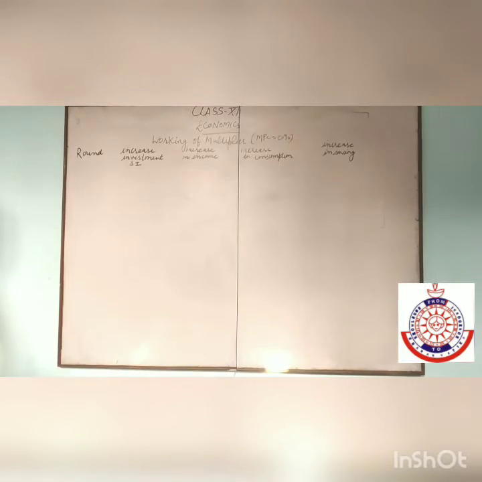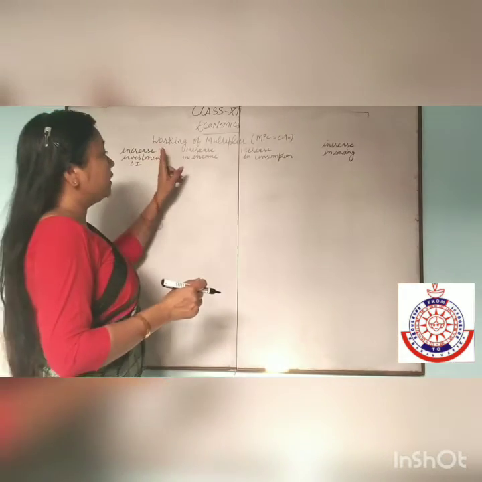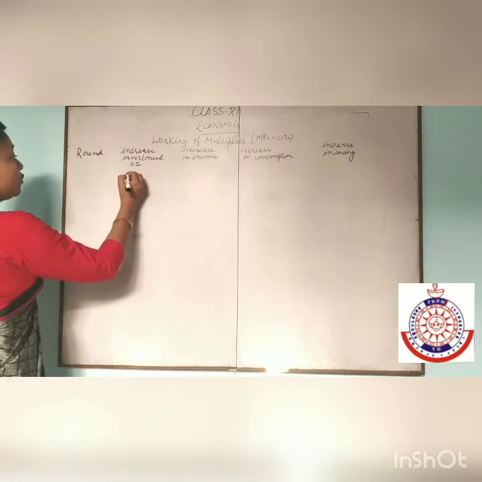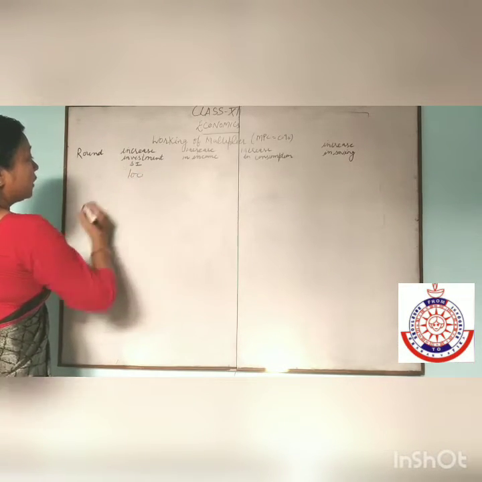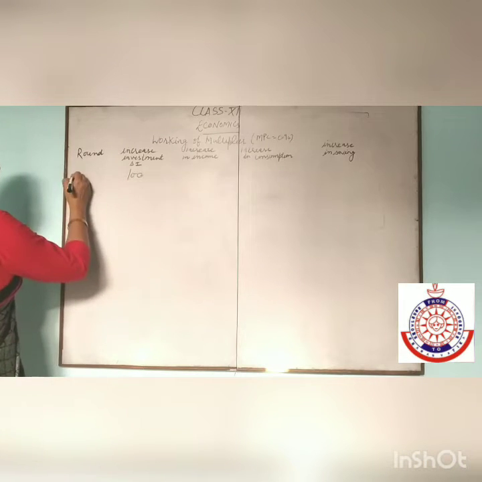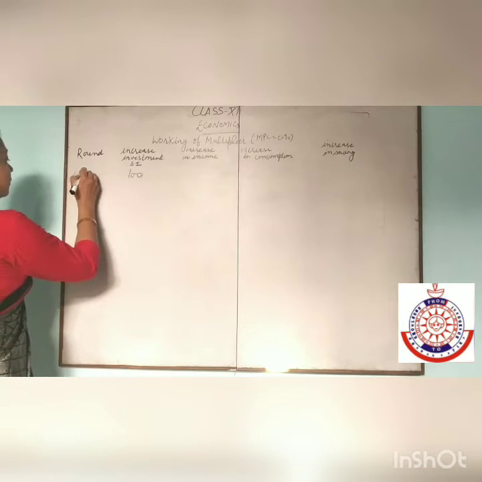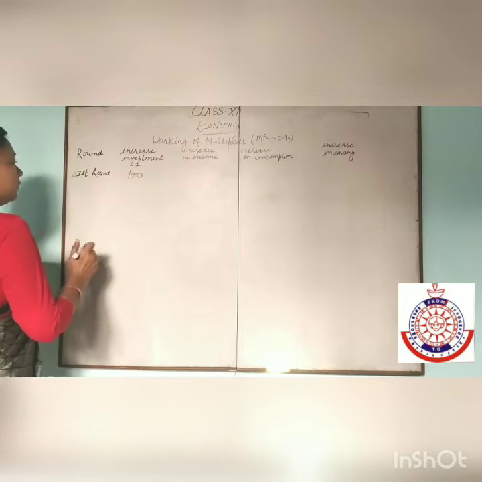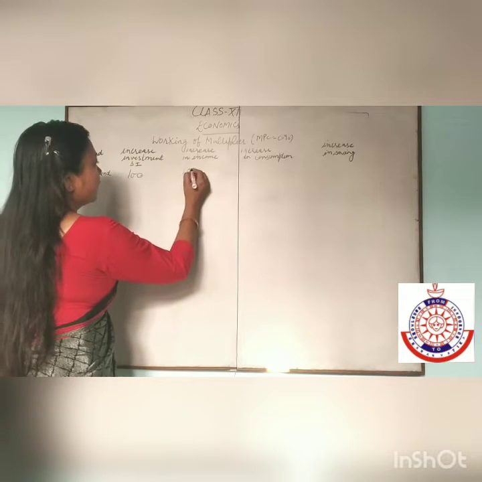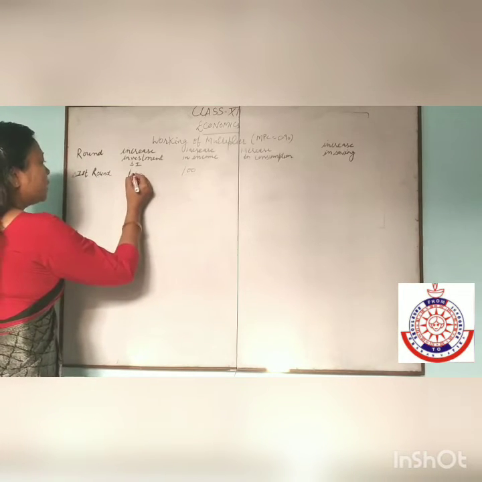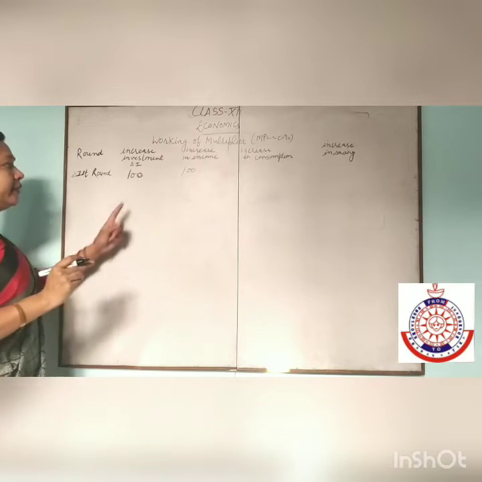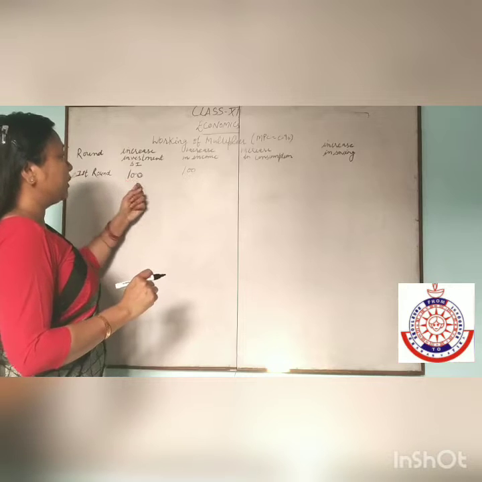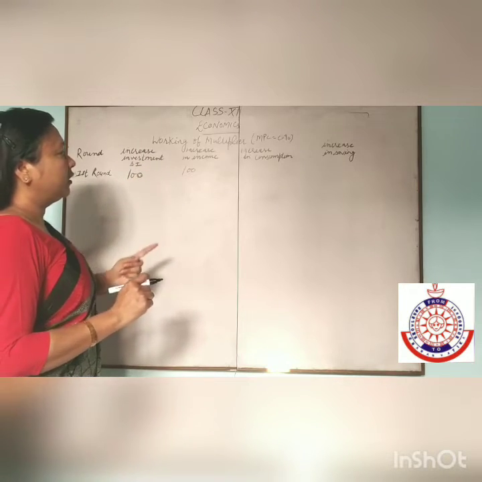Now the next point is the working of the multiplier in tabular form. First of all, the increase in investment is 100 crores. In the first round, the increase in income is also 100 crores, because one person's expenditure is the income of the other person.